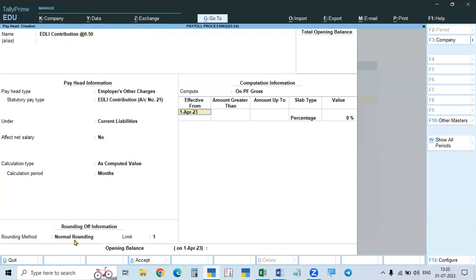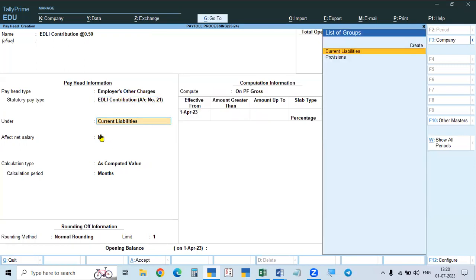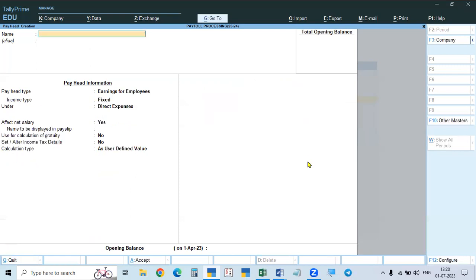And the computed value, months and normal rounding, everything is by default. That's why from here, it is going directly to the computation part. So if you go there, already it is taken on PF gross, on gross PF amount, the amount is calculated, and 1523. So here, you need not take this one. Directly, it will go to the date. The date will be after that only, that is already given by March 31st. And here, there is no monetary limit on the salary, 0.5% on the provident fund gross amount, 0.5%, it will be distributed yearly.